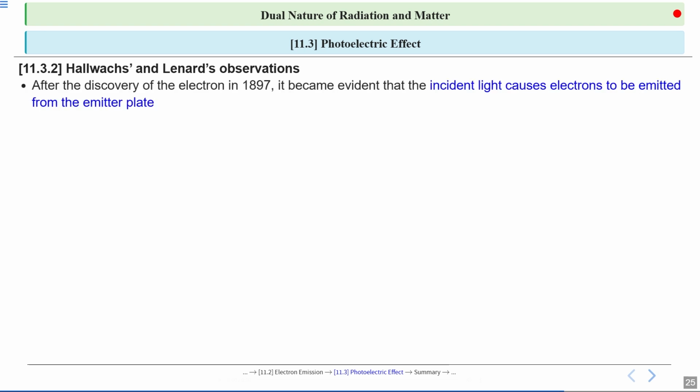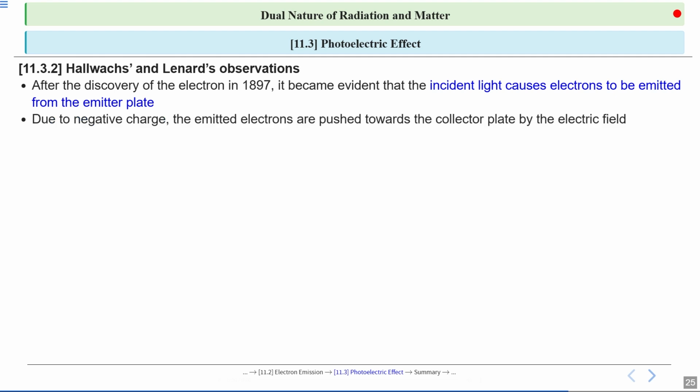After the electron was discovered in 1897, scientists realized that when light shines on a metal plate, it can actually cause electrons to be released from that plate. This process is called photoemission and emphasizes that the incident light provides energy to the electrons in the metal, allowing them to escape from the surface. Since electrons have a negative charge, they are influenced by electric fields. In the experimental setup, the electric field pushes these electrons towards the collector plate, allowing us to detect and measure the current produced by the emitted electrons.